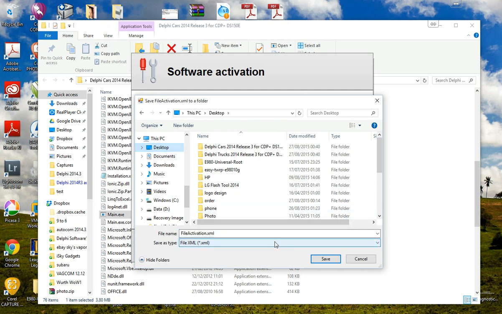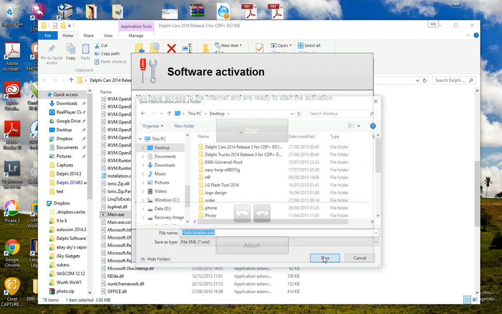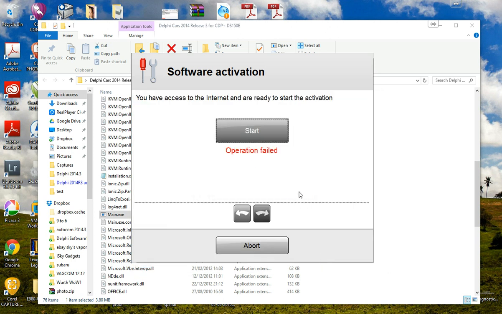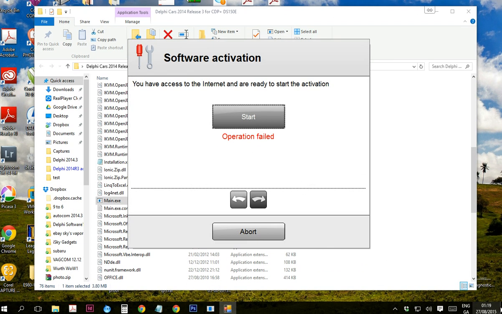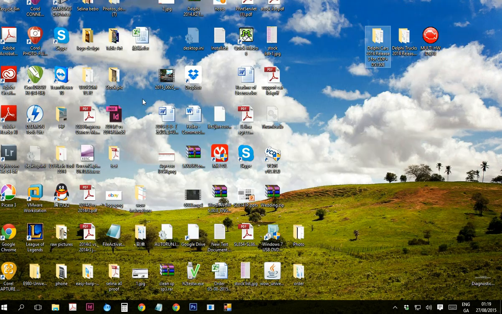I'm saving my key file on my desktop, and the name of the key file is called fileactivation.xml. Then you will need to email the key file to me, and I will have the key file activated and send it back to you.